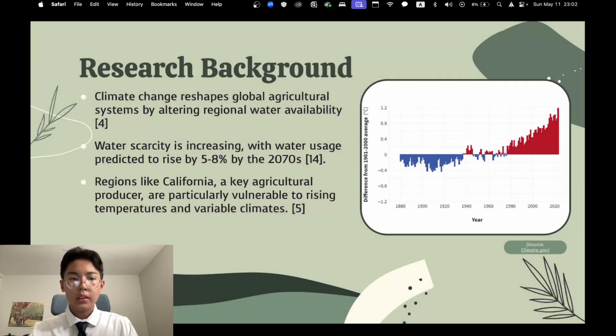background. Climate change has been shaping the global agricultural industry for the last few decades, and water scarcity has followed. As temperatures increase, as shown on the right, water scarcity has increased, and this scarcity is predicted to rise 5 to 8% in the next 50 years.